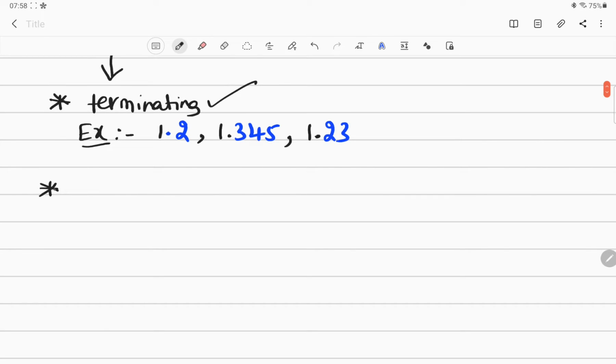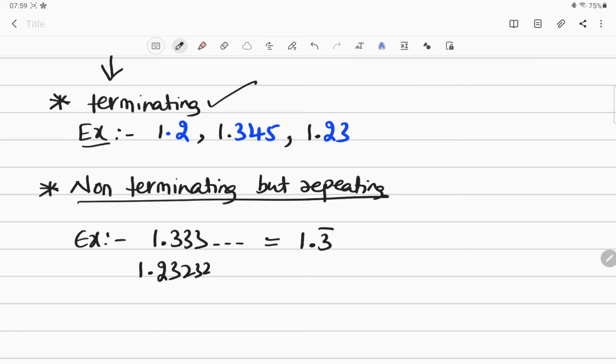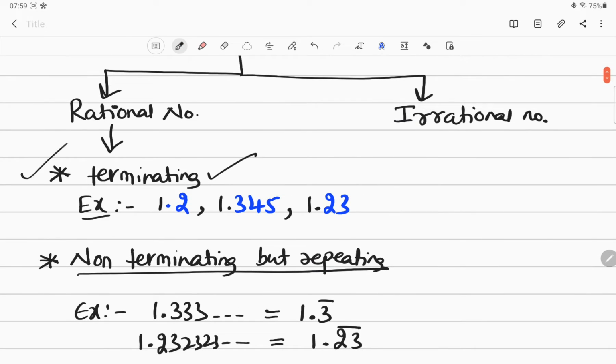And there is one more thing, that is non-terminating but repeating. You must have heard about this. You can take an example: 1.3333, continuously, it keeps on going. You can write this as 1.3 bar. And there is one more example, 1.232323, it is continuing, and this can be written as 1.23 bar. You have heard about all these things, no? It is not terminating but repeating. So these are the two important properties of the decimal expansion of rational numbers.